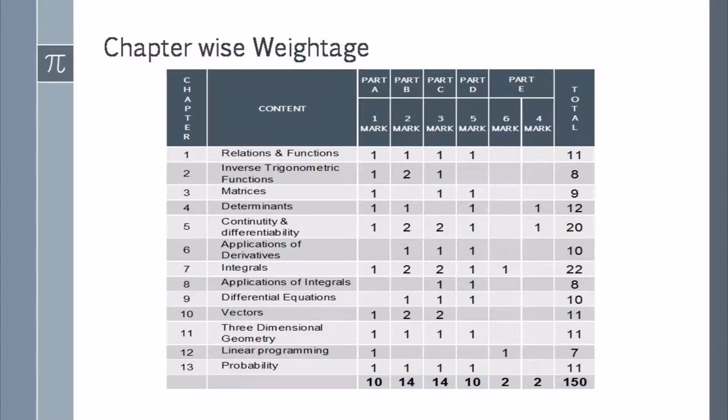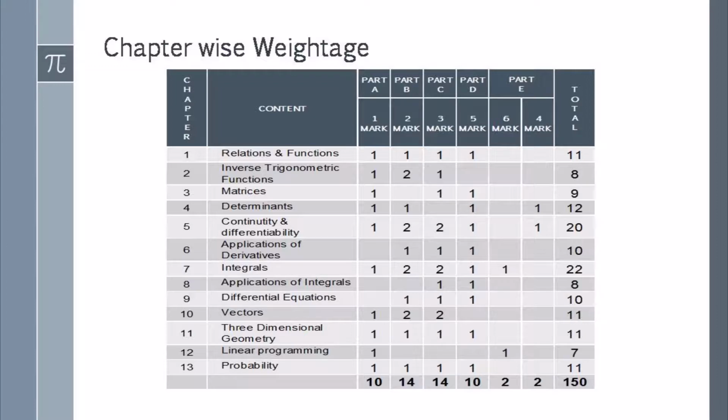In Part B, they give 14 questions belonging to 2 marks each, and out of 14 questions we need to answer only 10, which means the remaining 4 questions are choice.